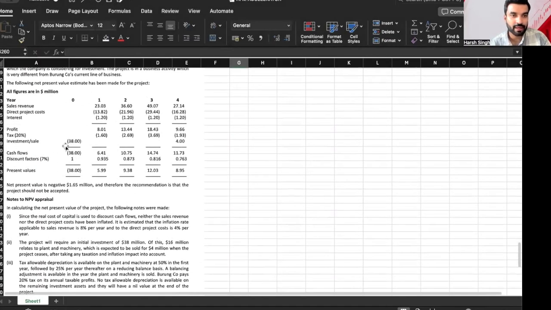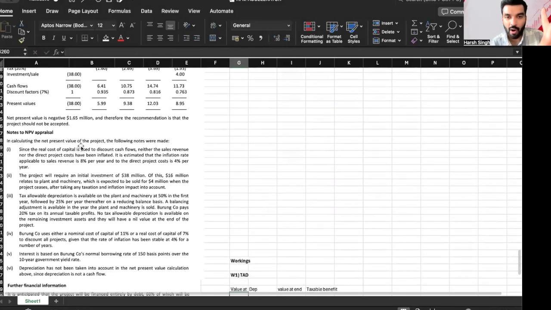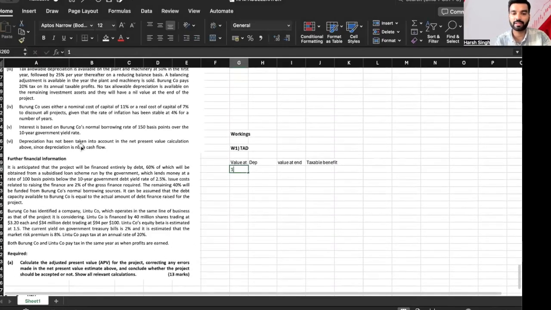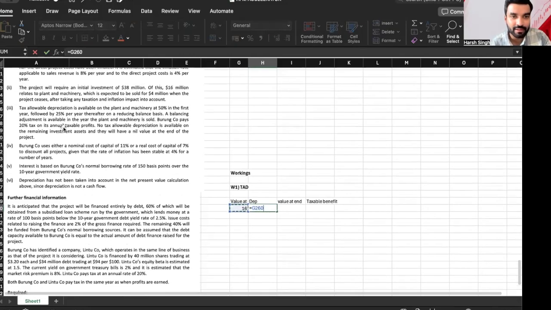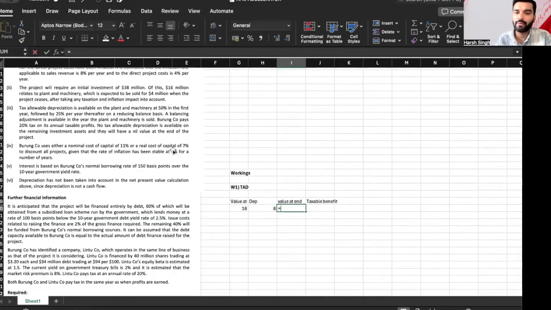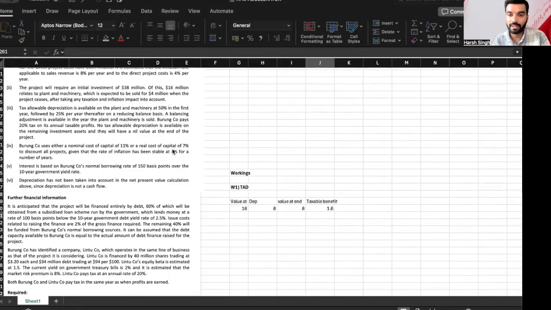Plant and machinery value is given as 38, out of which 16 million relates to plant and machinery. We'll write down 16. Depreciation in that year will be how much? 50%. That was given over here, 50%. So this multiplied by 50% is 8. Then value at end will be 16 minus 8. Taxable benefit will be on the depreciation, at 20%. So that will be the amount of 1.6.